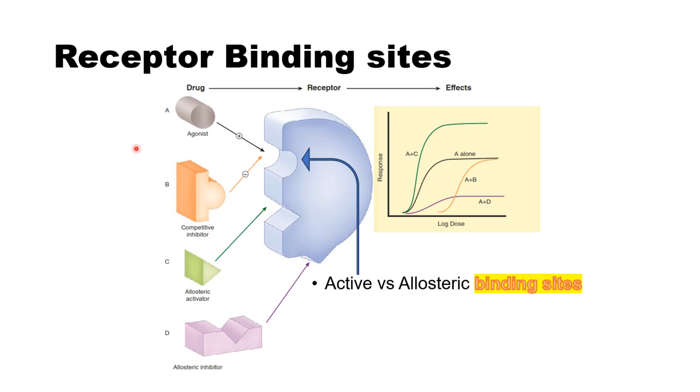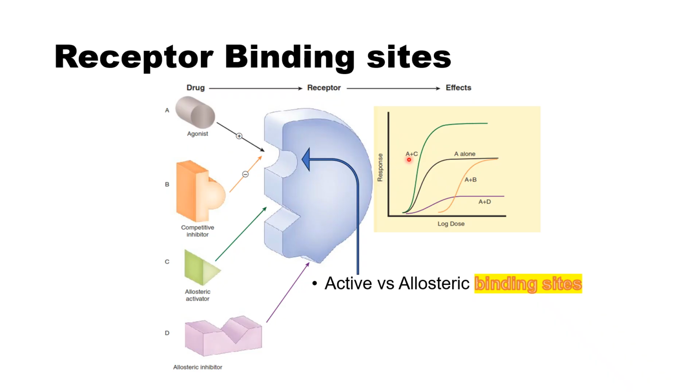So the competition will be in favor, in that case, of the agonist, not of the competitive inhibitor. That's why the curve will take the same shape as that of the agonist alone, the same S-shape, and the same Emax is achieved, but the curve is described as shifted to the right of the original curve of the agonist alone. That is because of the presence of a competitive antagonist competing with the agonist, forcing us to increase the dose of the agonist in order to achieve the same Emax.